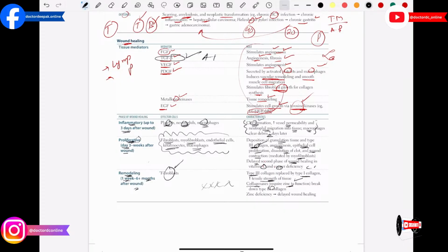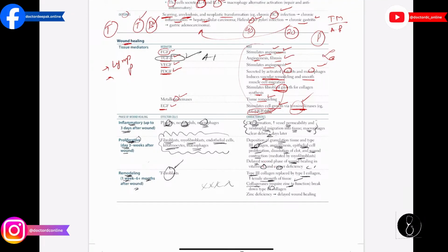Then after that, I mention here the phases. There are 3 phases in total: inflammatory, proliferative and remodeling. You guys have to remember in which phase which vitamin is required. Vitamin C and copper are required in the proliferative phase. We require zinc for the remodeling phase. So these are the important points related to wound healing.